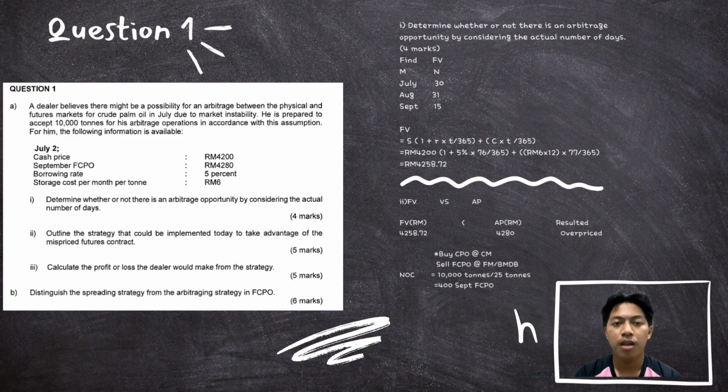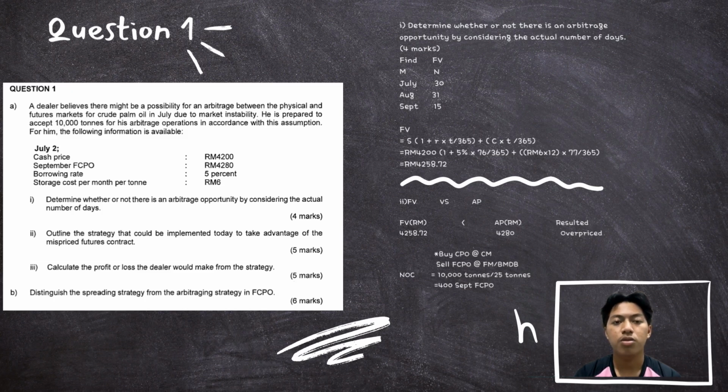I calculate FV using FV equals S times (1 plus R times T over 365) plus storage cost, where S equals RM 4200, R equals 5%, T equals 77 days, storage equals RM 6 times 12 months, an equivalent adjustment.